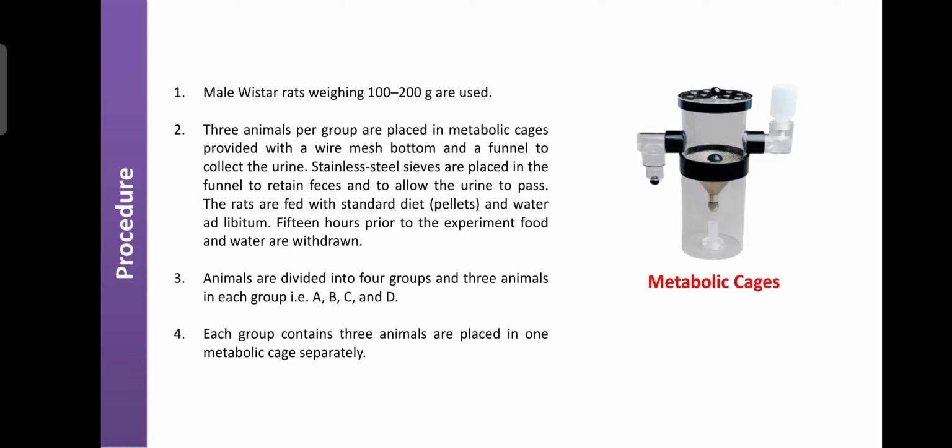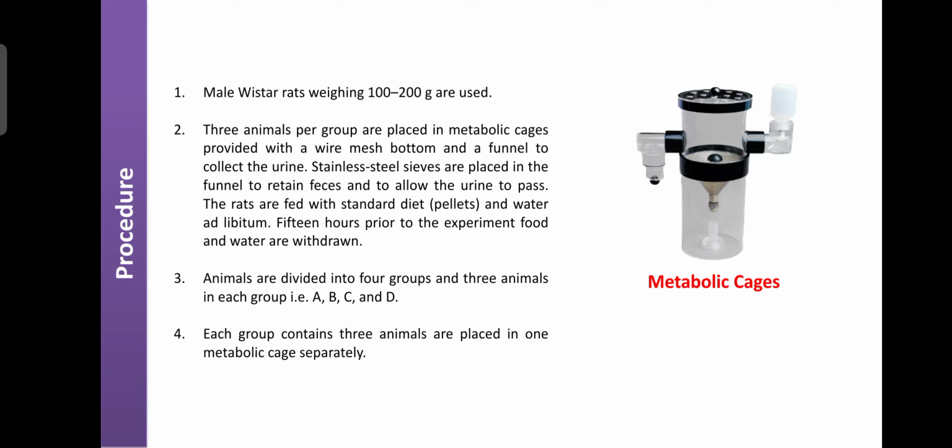It allows only the urine to pass, not the feces or waste material from the animals, during the experiment. Here the animals are divided into 4 groups, and each group consists of 3 animals: group A, group B, group C and group D. Each group of 3 animals is placed in a single metabolic cage.